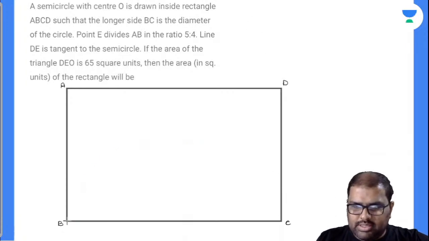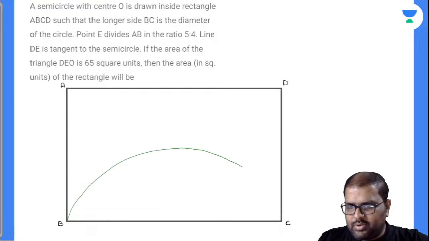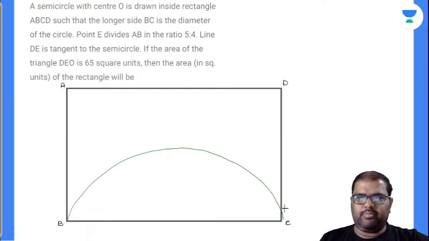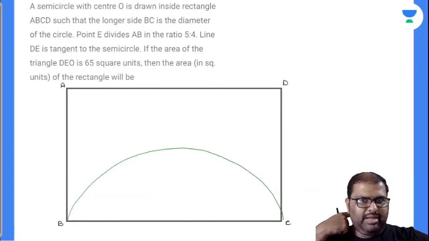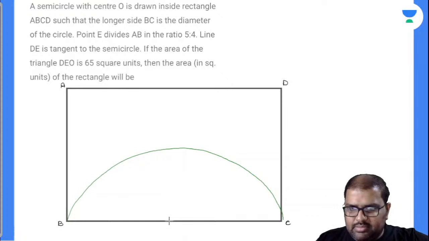Okay, I'll take down like this. Now what is the point given there? So this is O.